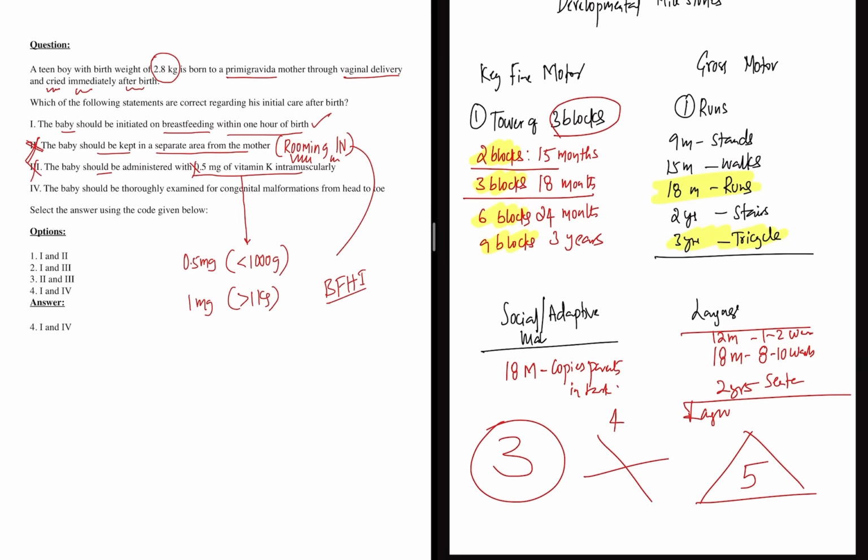Now the baby should be thoroughly examined for congenital malformations. So we have to do this. So 1 and 4 are correct. So I would go with option 4. As simple as that. Right?